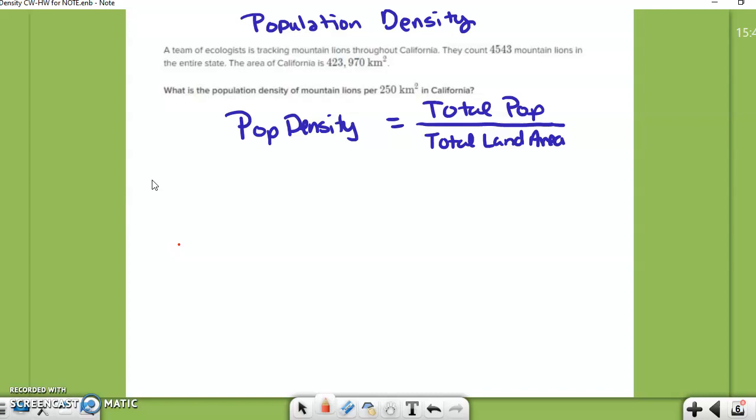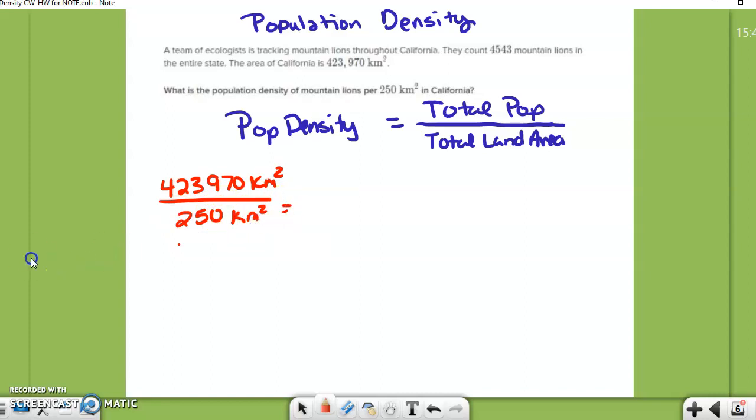So think about how you would try to calculate that. You would take your total kilometers squared and divide it by the 250. That'd be one way you could do it. Let's try it this way first.